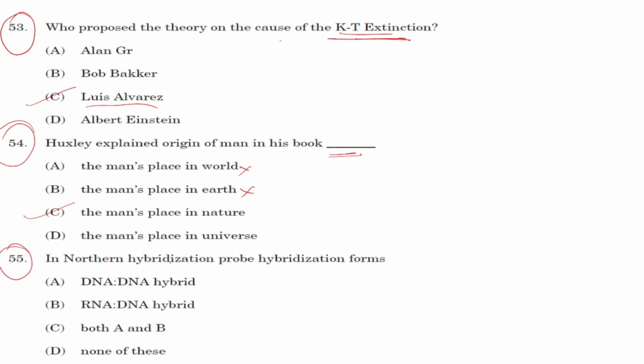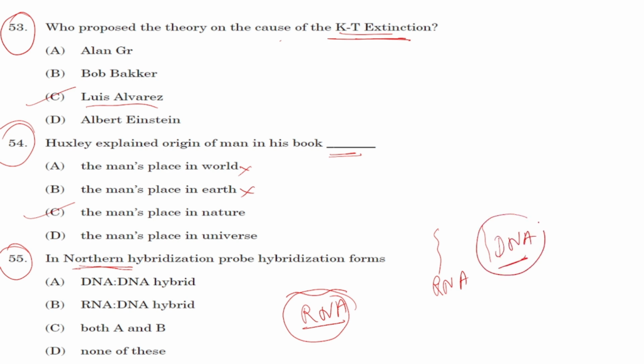Next, question number 55. In northern hybridization, probe hybridization forms. Okay, northern hybridization means we are talking about RNA strand. So for RNA, the probe can be DNA, so RNA can form a hybrid with DNA, or the RNA molecule can also bind with another RNA molecule as a probe. So the binding can be either RNA to DNA or RNA to RNA.